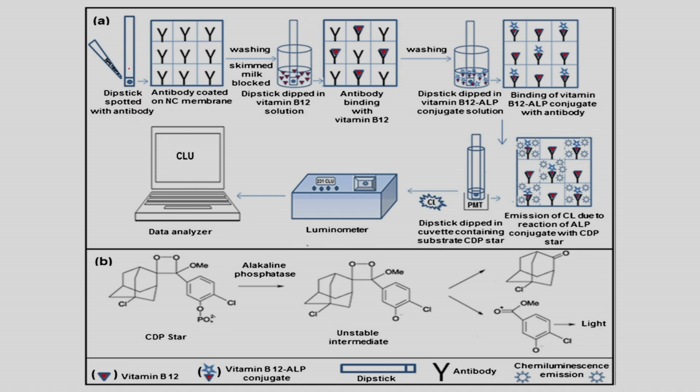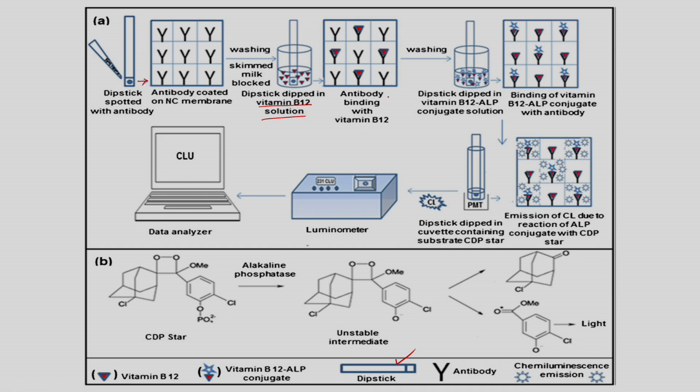Right. So, this we call a dipstick. So, this particular thing is a dipstick. So, here in the end we have an antibody. So, this end looks like this. So, you have an antibody, a Y shaped protein, coated on an NC membrane, so, nitrocellulose membrane. So, after washing, this is dipped into vitamin B12 solution, right.